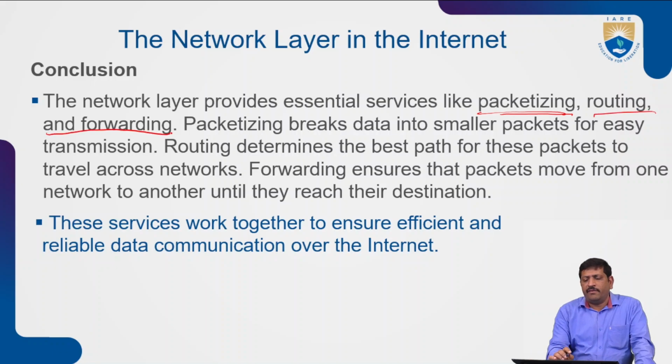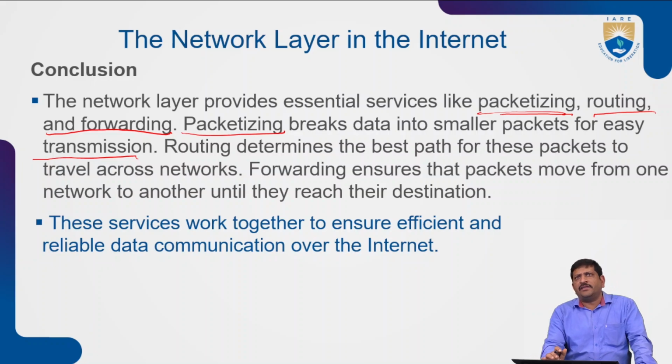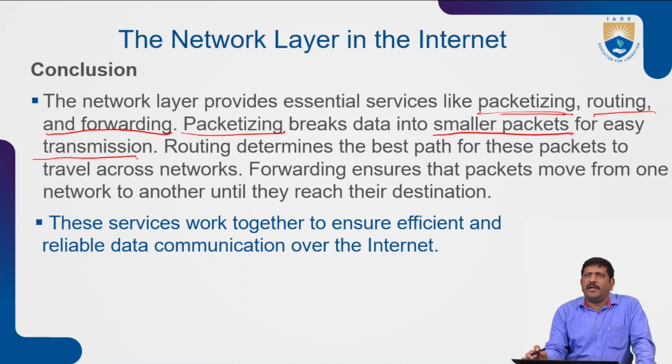Packetization breaks the data into smaller packets for easy transmission. If the data size is very big and the transmission media does not support it, packetization breaks the data down into very small packets, so we can easily transfer the data over the transmission media from source to destination.